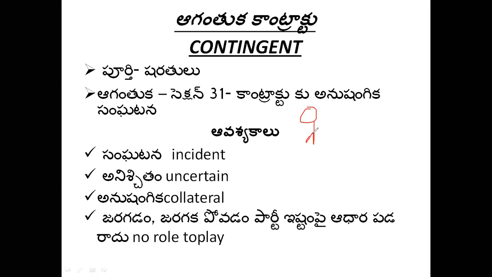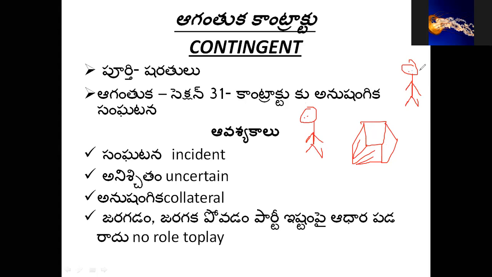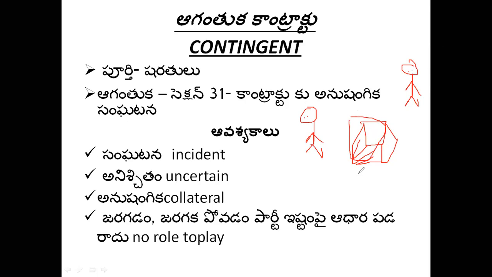Now you see what is a contingent contract. He is a person, he has a house. Let us take for example, this is his house. I am not a good artist, simply I have drawn. Now you check. Here another person is there. There is a contract between the two. There is an agreement between the two. If this house is burnt in a fire accident, I will pay you 10,000 rupees. That is the agreement between these two parties.